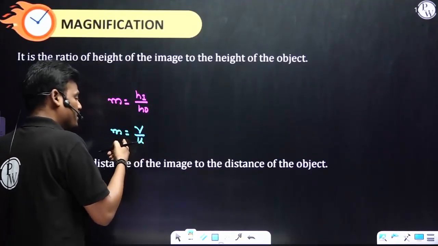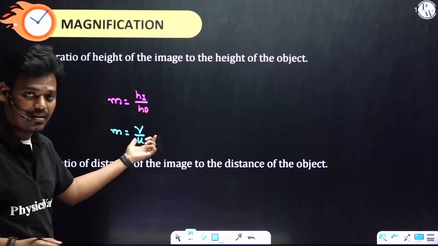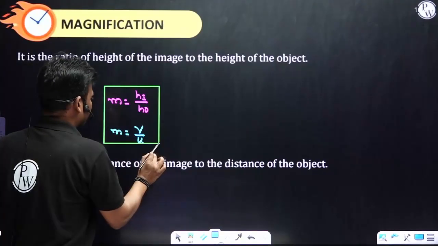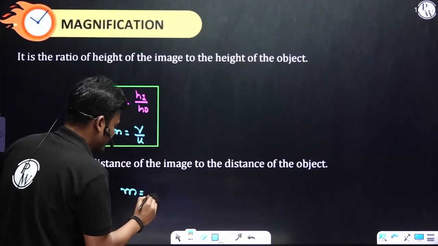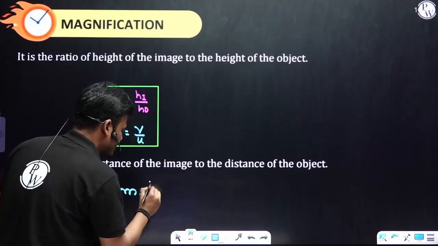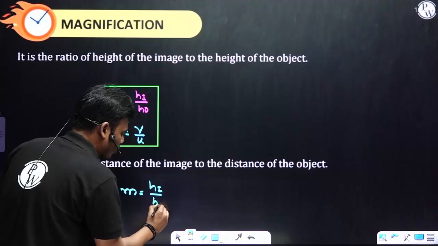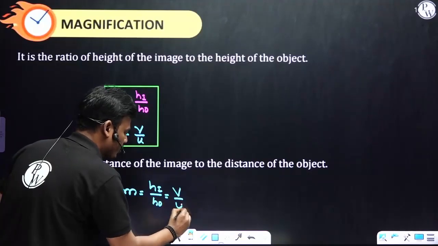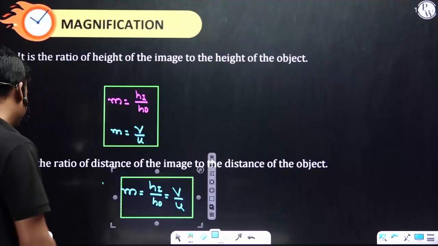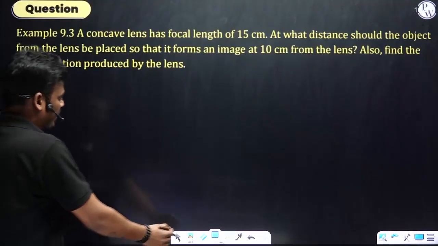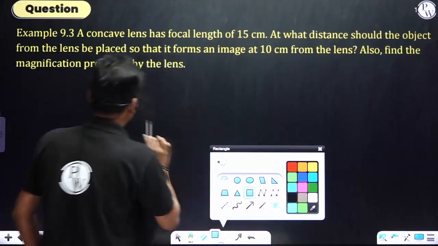But in this case, we cannot use the negative sign. That is the only difference. So by combining these two, we can write m equals hi divided by ho, equals v divided by u. So this is magnification.